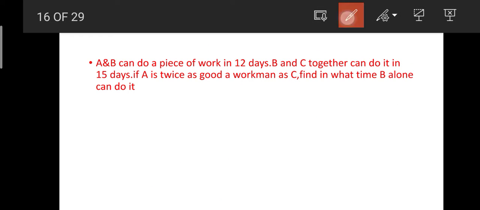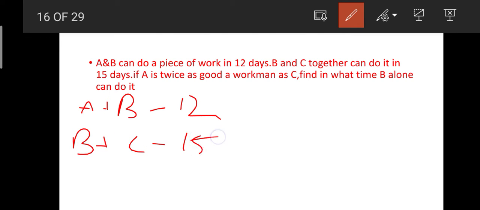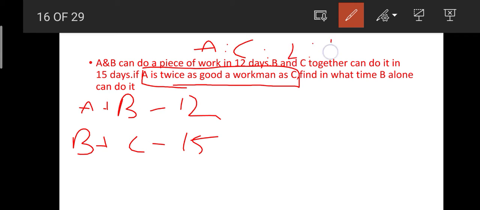See friends, this is also very simple. A and B can do a piece of work in 12 days, and B and C can do it in 15 days. Here they have given us that A is twice as good a workman as C. So the work efficiency ratio between A and C is 2:1.